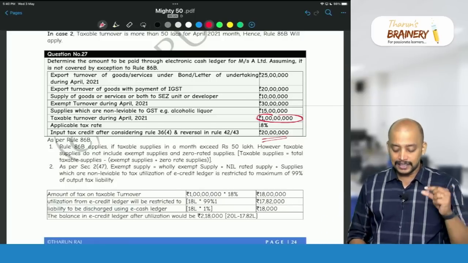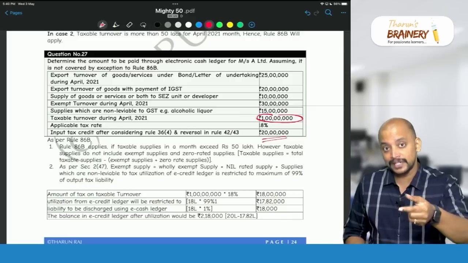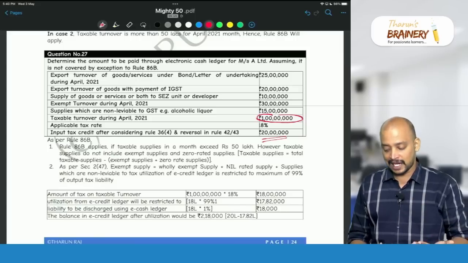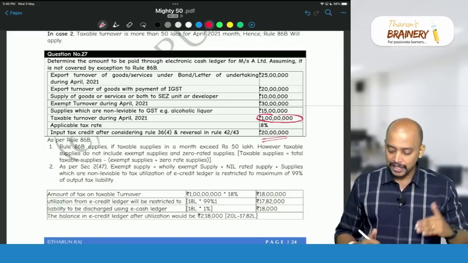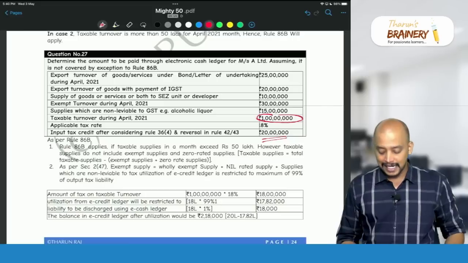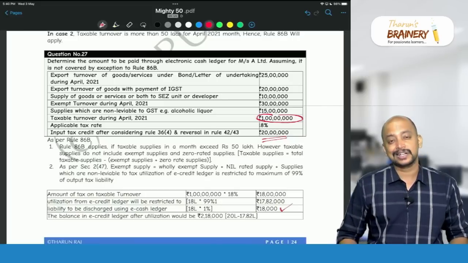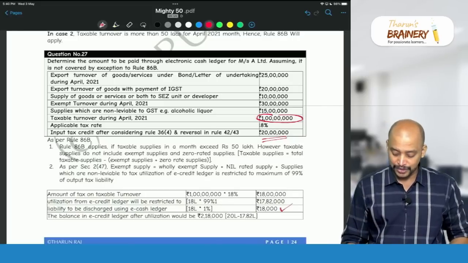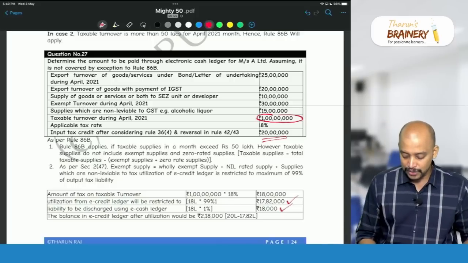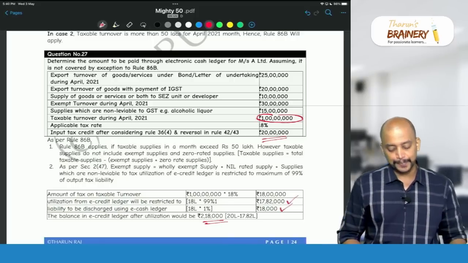and in a year, whether the monthly turnover exceeds 50 lakhs, yes, taxable turnover in the month exceeds 50 lakhs. So 18 lakhs into 1% is what? 18,000. That 18,000 should be paid through cash ledger, and the remaining 17 lakh 82,000 will be paid from the credit ledger, and still 2 lakh 18,000 will be there in the credit ledger.